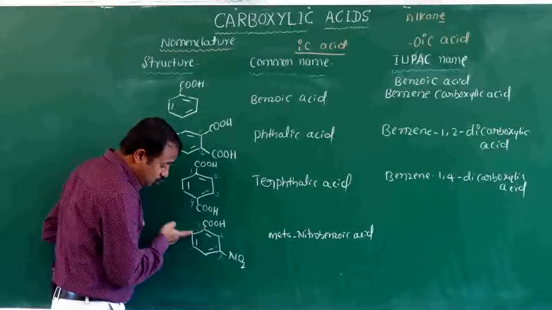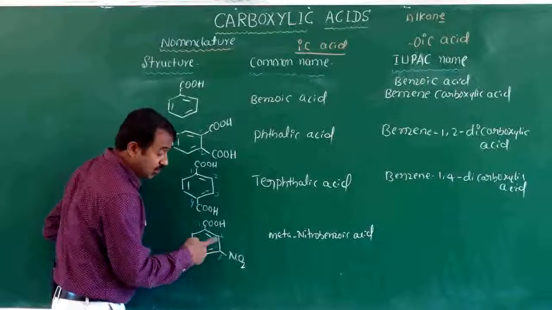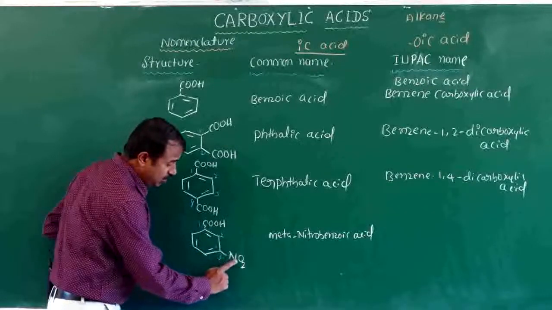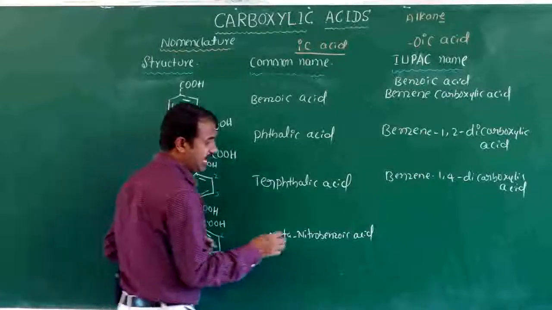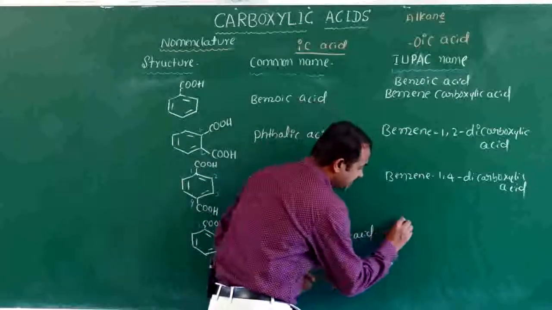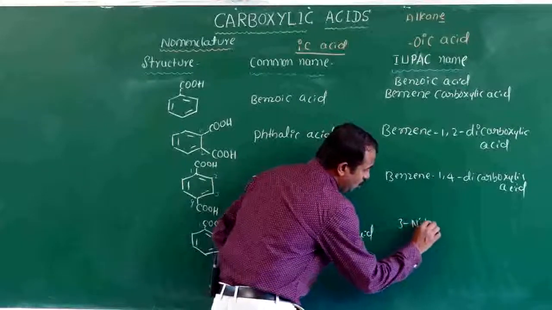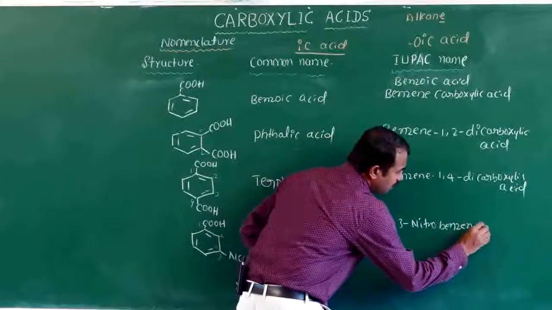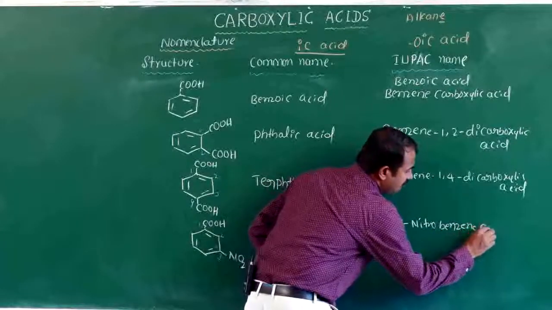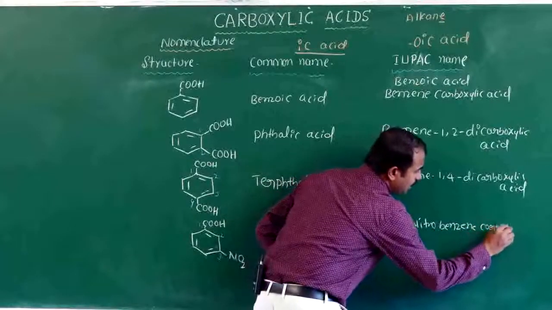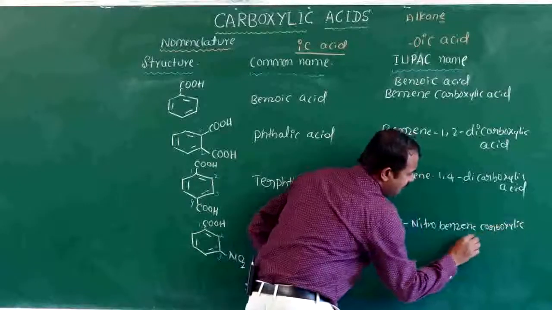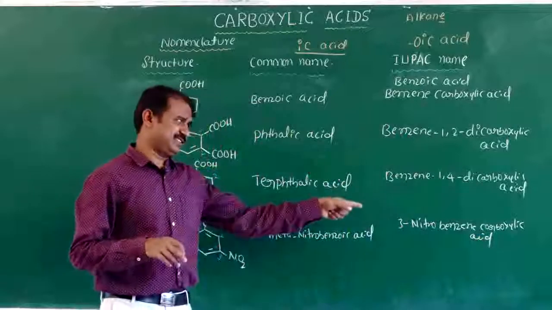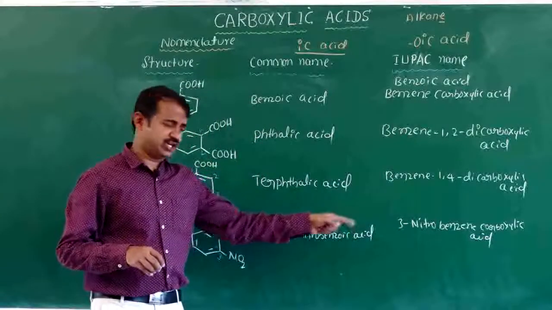Going this side means 1, 2, 3, 4, 5. You have to take the lowest number, so it is 3-nitrobenzoic acid, or 3-nitrobenzene carboxylic acid. You can write here 3-nitrobenzoic acid.